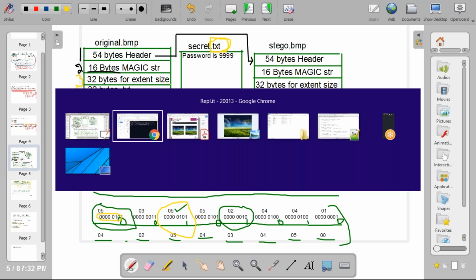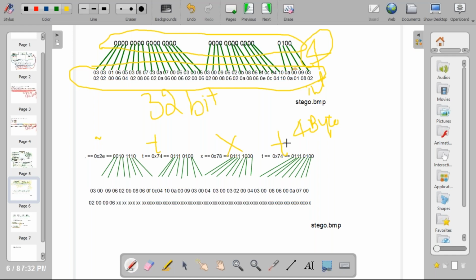Okay, .txt. So dot means what? These are ASCII values. ASCII value of dot, ASCII value of t, ASCII value of x, ASCII value of t. So the ASCII value of dot is 0x2e.